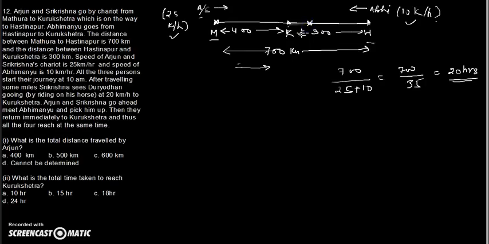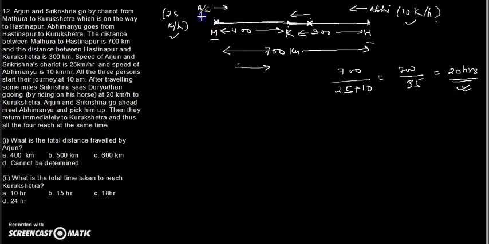Say this is the point where Arjun and Sri Krishna's chariot meet Abhimanyu and they take Abhimanyu back to Kurukshetra. Now we have to find out how much is the distance traveled by Arjuna. Since we already know this is 400 kilometers, we have to find out what this distance is. And this distance we can easily get because we already know the time taken to meet is 20 hours.